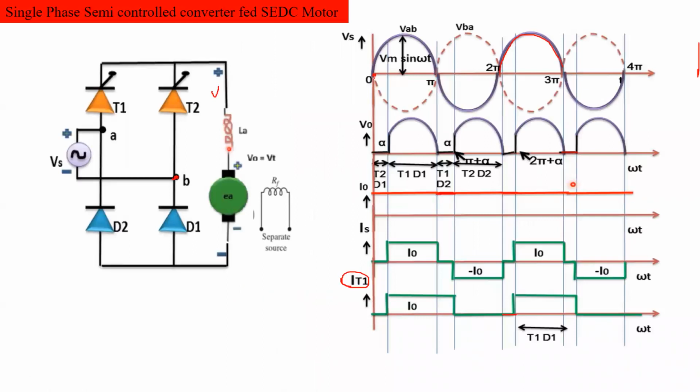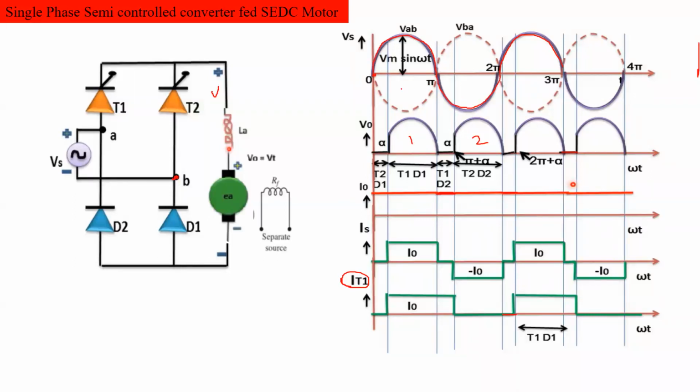Output voltage pulses, one full cycle of the supply voltage from 0 to 2 pi. From 0 to 2 pi, how many pulses are present? 1 and 2. Yes, 2 pulses are present in the output voltage waveform during one full cycle of the supply voltage.